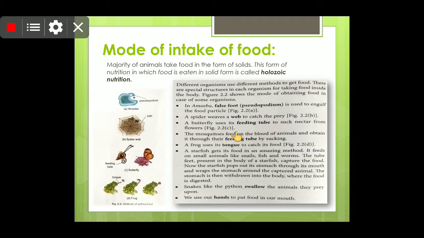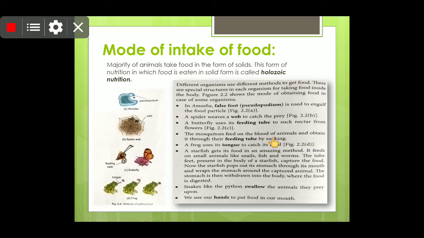A butterfly uses its feeding tube to suck the nectar from the flower. You must have seen butterflies sitting on the flower and sucking the nectar of the flower and then making the honey. So in this way they are getting their food. Now mosquitoes, yes, this is a very common example.